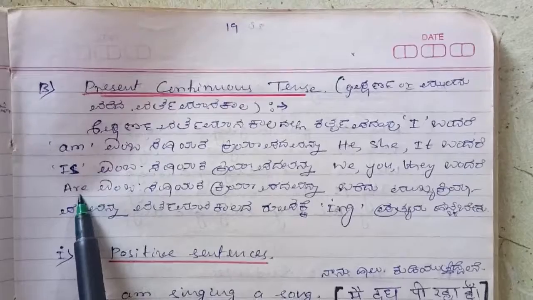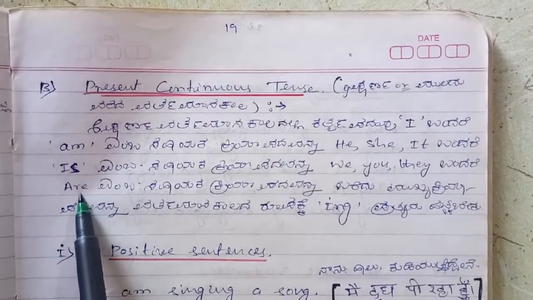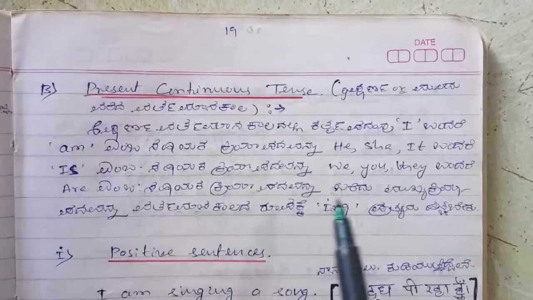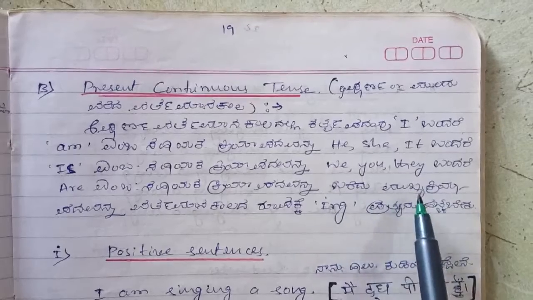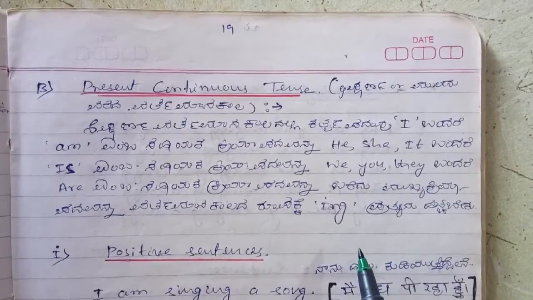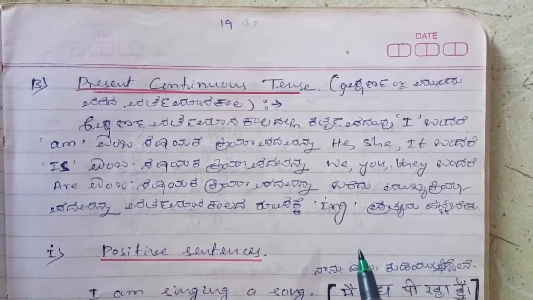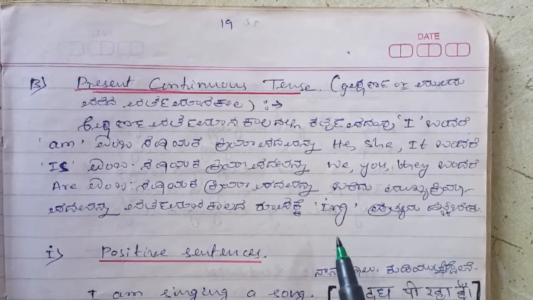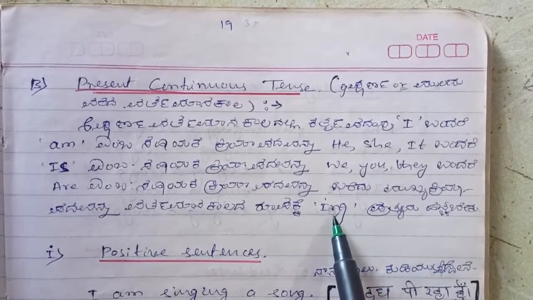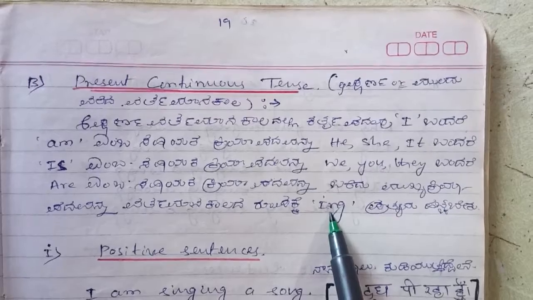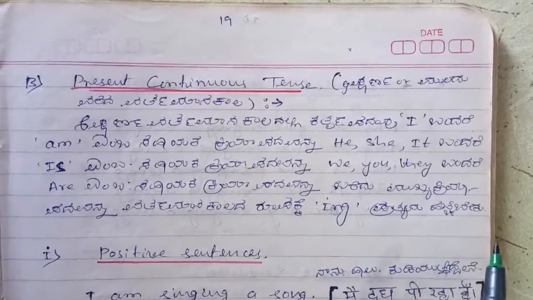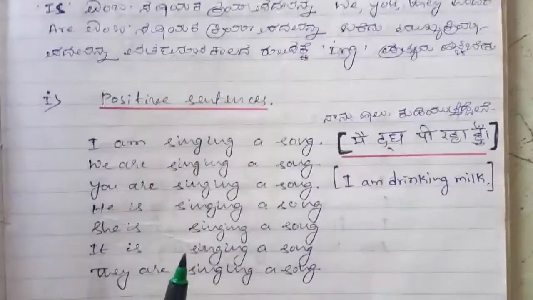After writing this helping verb, we have to write the main verb in present tense. For that we have to add the ing suffix. That's it, simple. Now let's go for detailed examples.